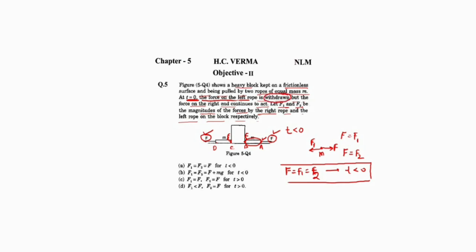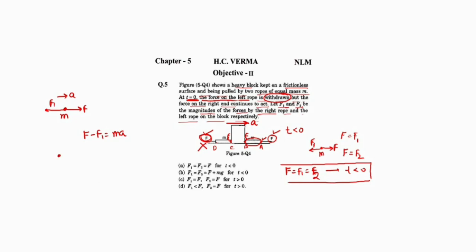It means the force F acting on the left rope is removed. Now what is the situation? I think the system will accelerate towards the right direction with some acceleration A. Let's draw the FBD of the right rope, a particle of mass m. F is acting towards right, F1 is acting towards left, acceleration A. What is the equation? That is F minus F1 equals ma, right?